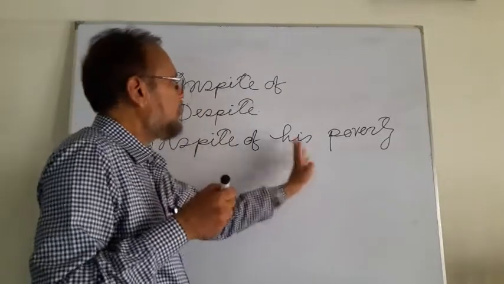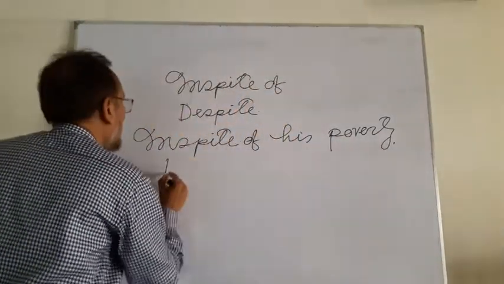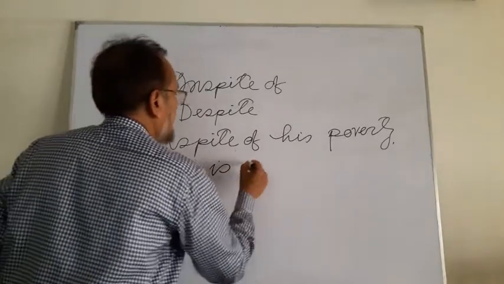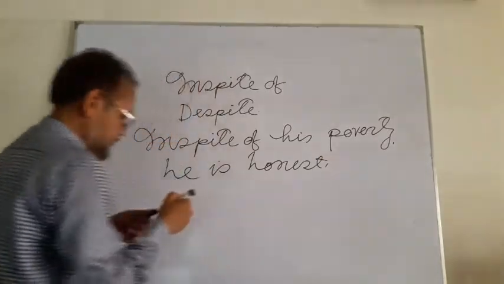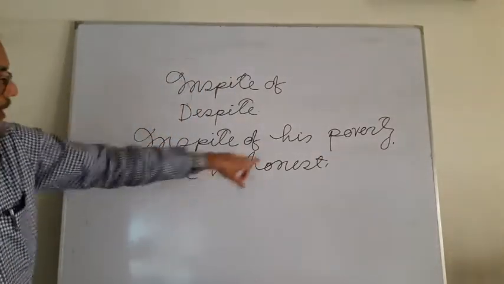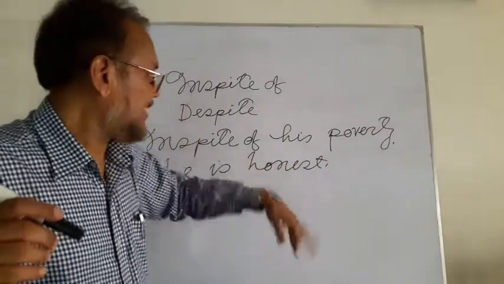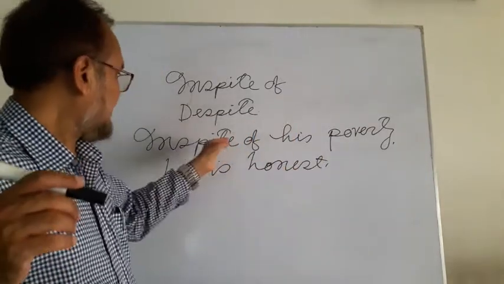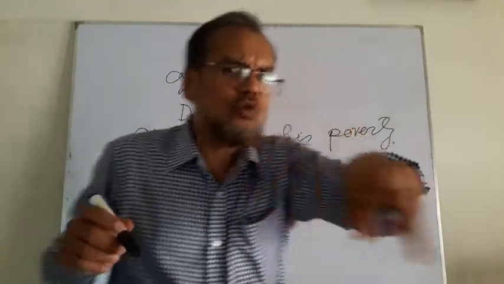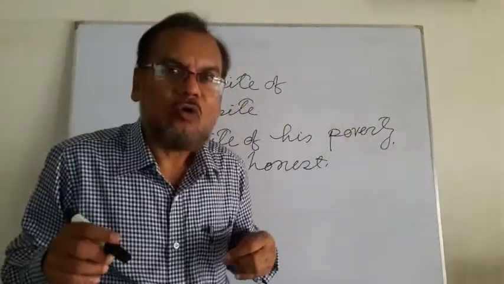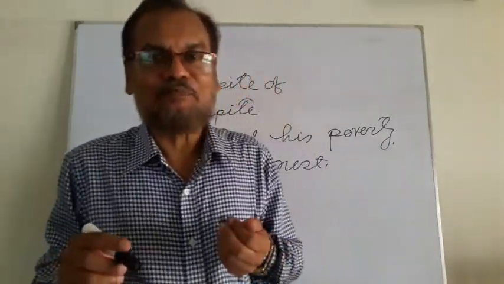So, in spite of his poverty, he is honest. H-O-N-E-S-T, honest. This sentence is affirmative, and the upper part, in spite of his poverty, is negative. There is no use of not or no, but poor, poverty, indicates negative.